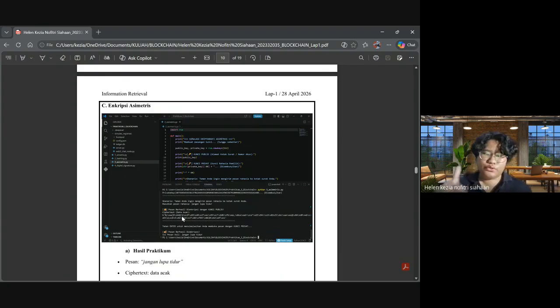Like that, you have two types of key, the public key and the private key. The public key is used to encrypt the data, and then the private key is used to open up the data. Like you can see there, it already prints out the public key, and when you want to open it, it needs the private key. That's why the RSA will print out that key. So basically, you have two keys here.